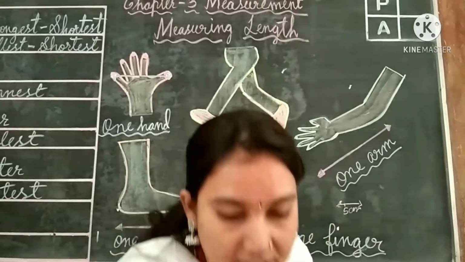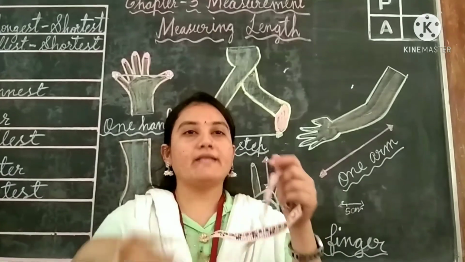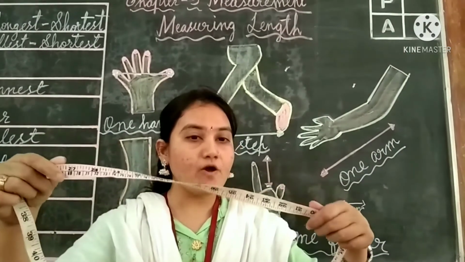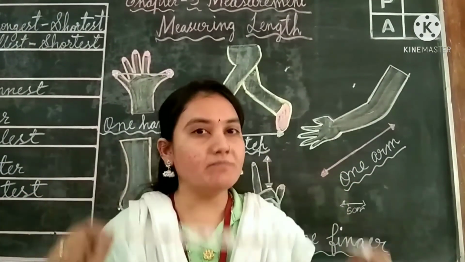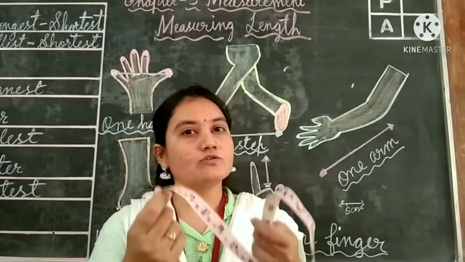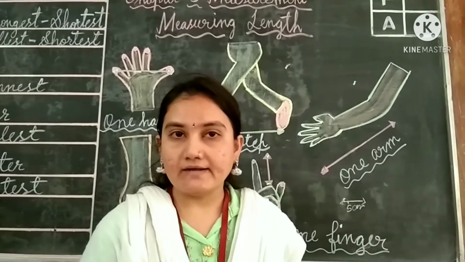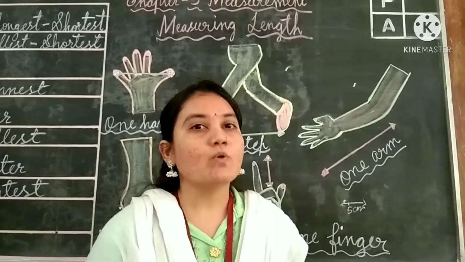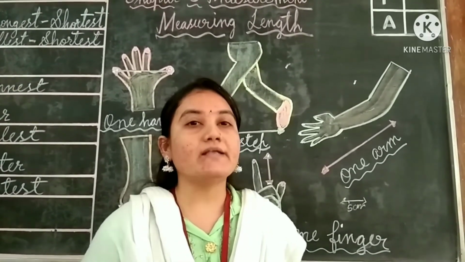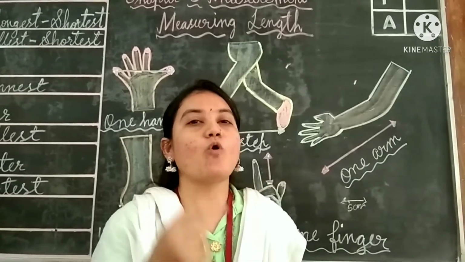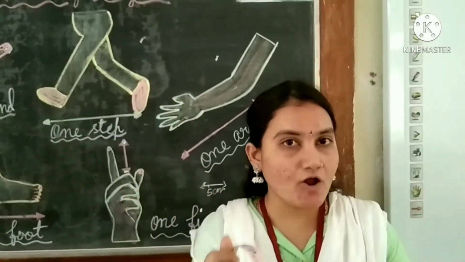One more example is there, children. By using your measuring tape also, you will come to know the centimeter. For example, when you go to the market to purchase dress material, what will your parents do? They will tell, for my child, we want only 2 meter of cloth.